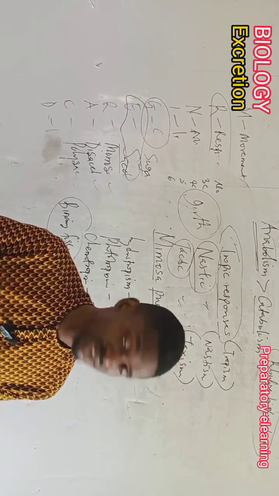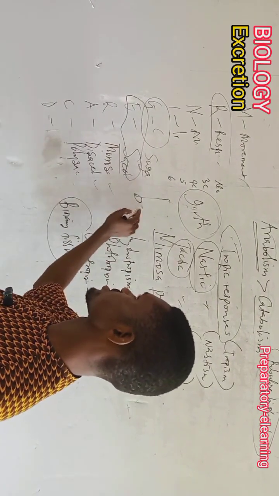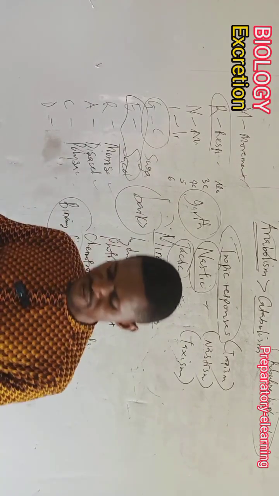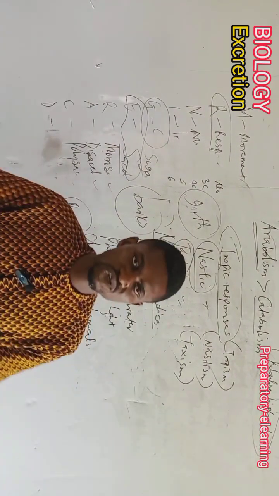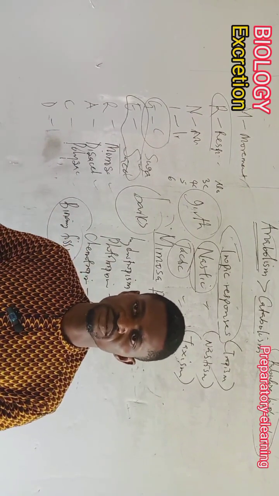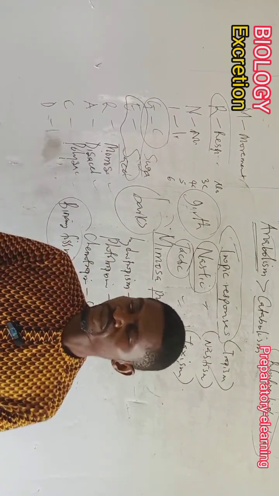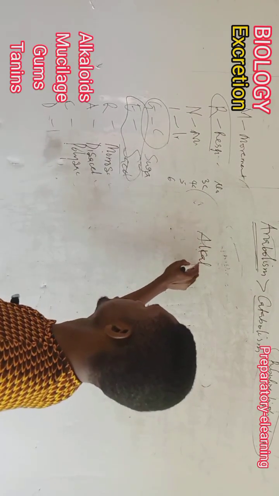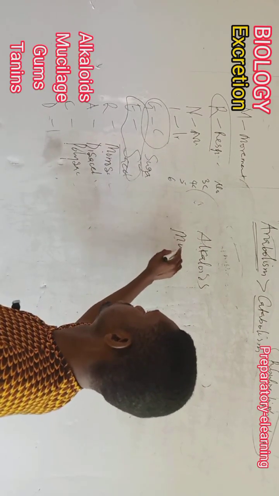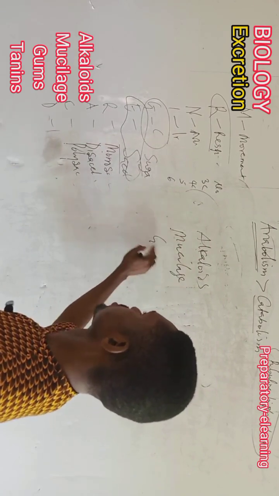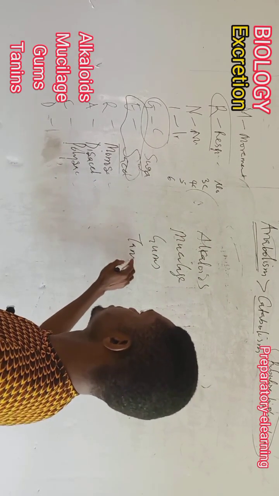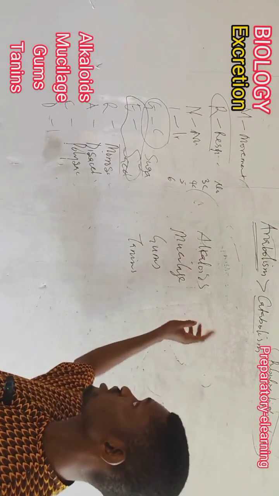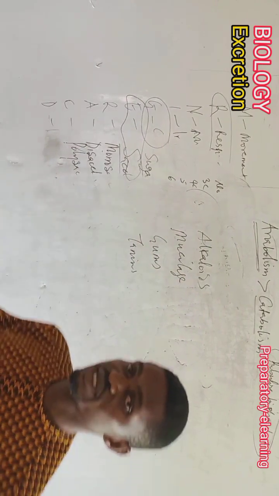Where do they store waste materials? Plants store their waste in the barks, the outermost covering of the stem. They are not going to send out the waste materials. What are the waste materials that are seen in plants? Waste materials found in plants: alkaloids, mucilage, gums, tannins, and so many others.